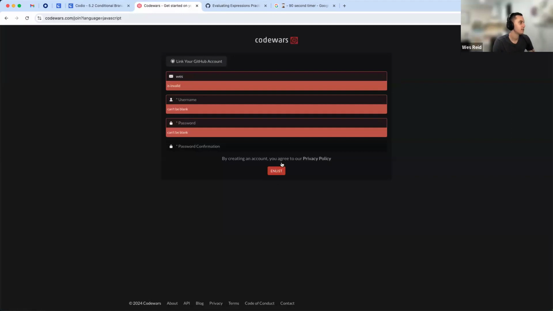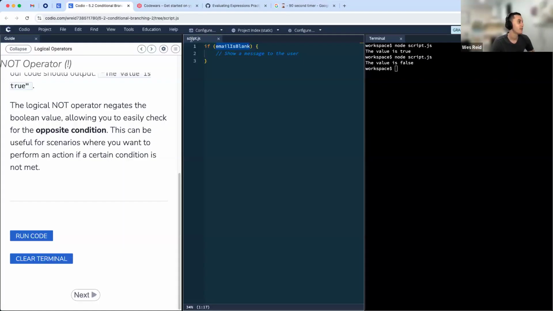Let's hit this again. Now it's saying invalid. Why is it saying this is invalid? Well, it's not in the right email format, right? So I might want some other kind of variable here. I said email is in correct format, right? Something like that.